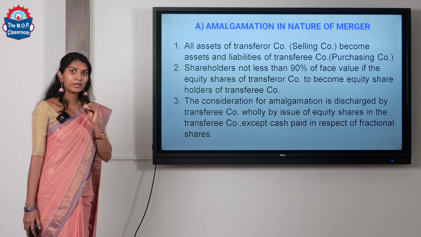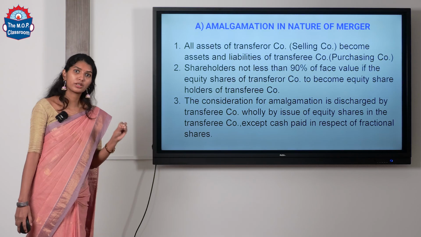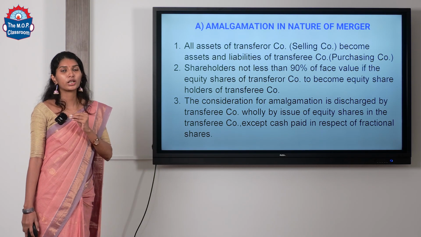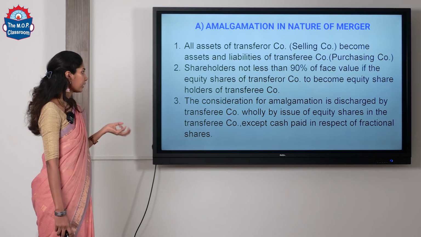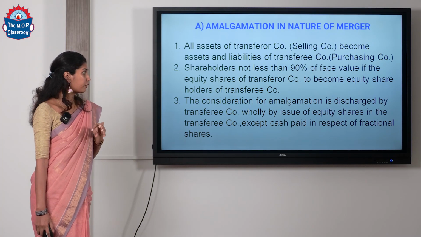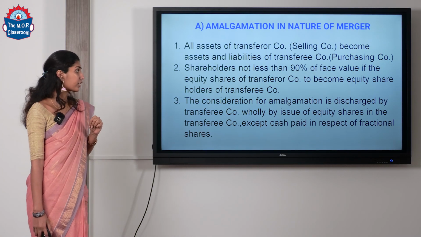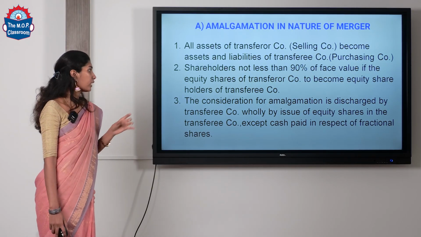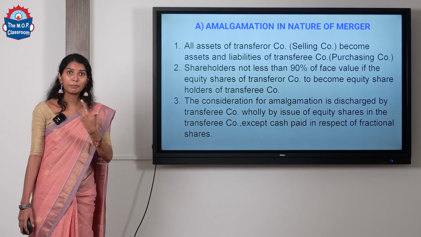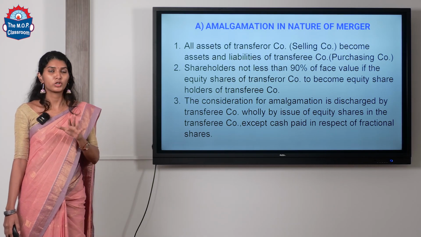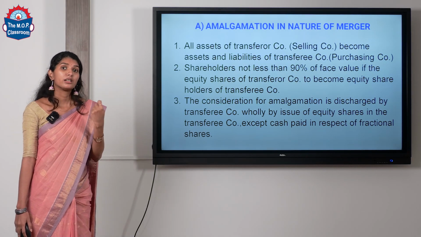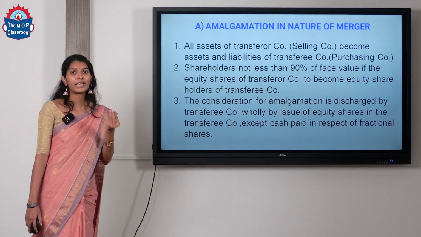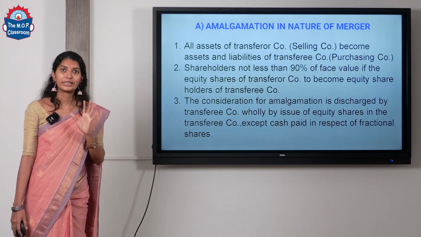So, minimum 90% of the shareholders of the transferor company should become the shareholders of transferee company. Third one, the consideration for amalgamation is discharged by transferee company wholly by shares. Okay. So, the form of payment is only through shares, and if there are any fractional shares, it can be paid in the form of cash.